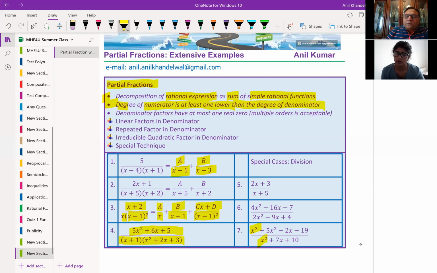But the degree of the denominator is 2. So this is not simplified at all, correct? The degree of the numerator is higher, it's like an improper fraction. You get the idea. Loosely, you could use the term improper fraction. So we could simplify it.